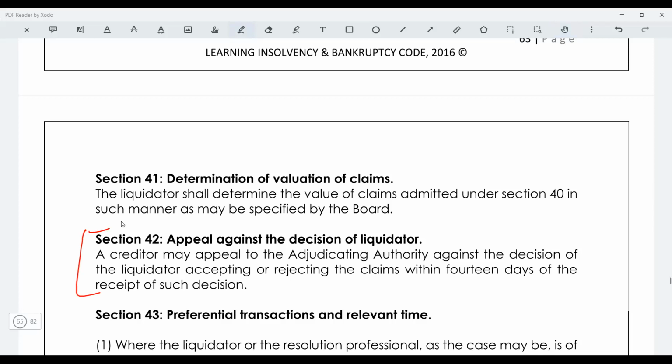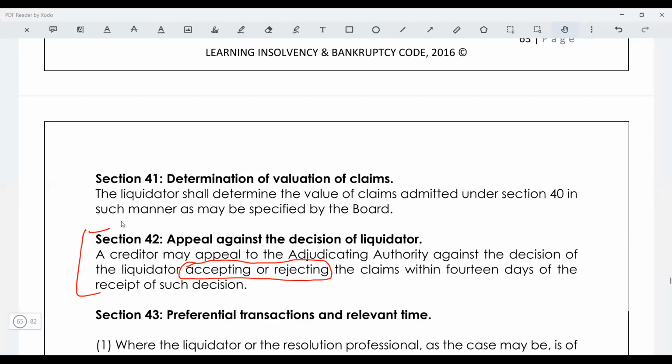Now just see, earlier it was only rejection, but now they have added this word also, accepting or rejecting the claim. So the liquidator has accepted the claim of Mansi. Can Astaji go to the NCLT and file an appeal that this claim has been accepted, but I believe this claim is not valid? Can it be done? Yes, sir. Right? But again, Astaji has to be a creditor.